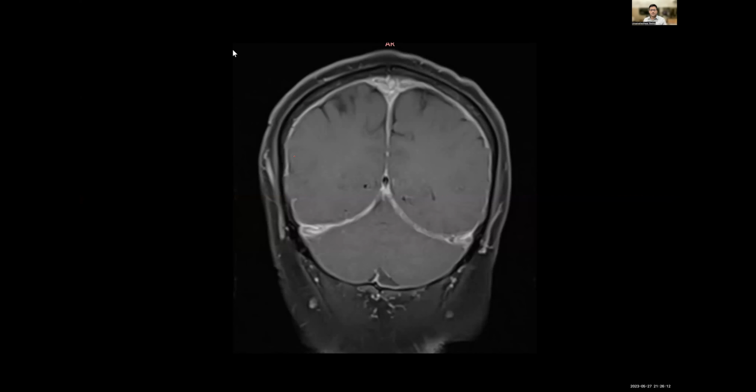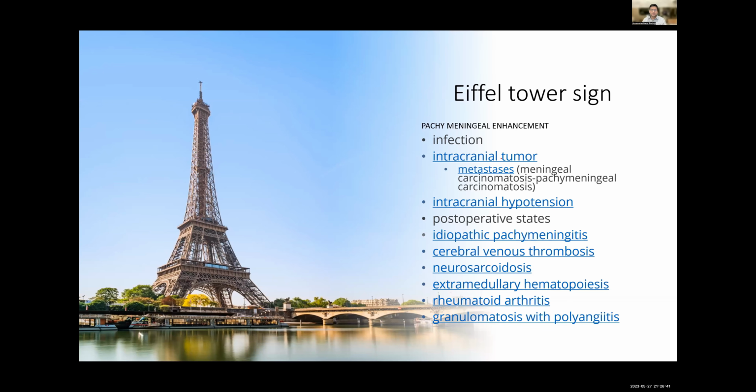Okay, what is the diagnosis? What is the sign? The sign here is there is tentorial enhancement, there is falcine enhancement, and also there is enhancement of the pachymeninges over the temporoparietal regions. So this sign is called Eiffel Tower sign.